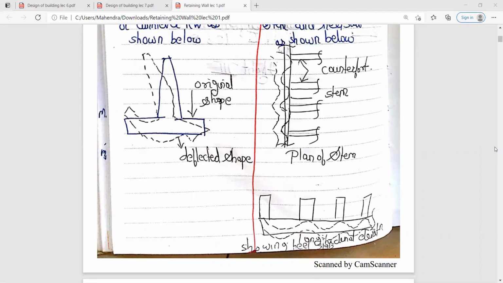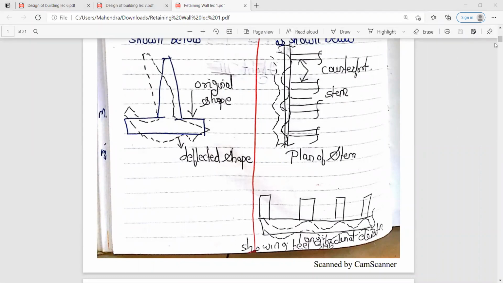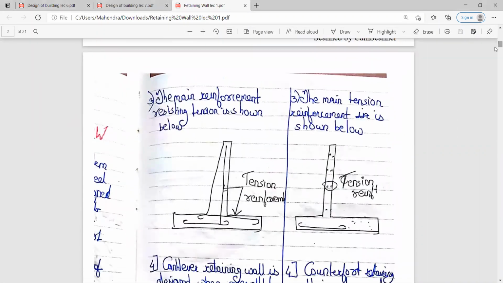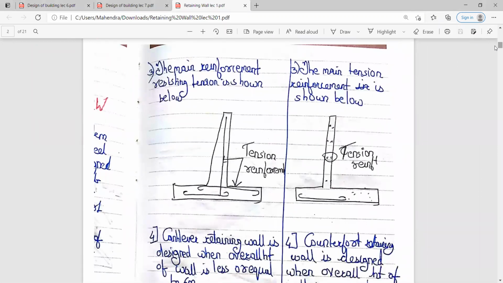Then the third basic difference between cantilever and counterfort retaining wall is that the main reinforcement resisting tension is as shown below. See how the tension reinforcement is shown in the cantilever retaining wall, and how it is shown in the counterfort retaining wall. So again, this is the main difference between both. The diagrammatic representation of the cantilever and counterfort retaining wall is different.